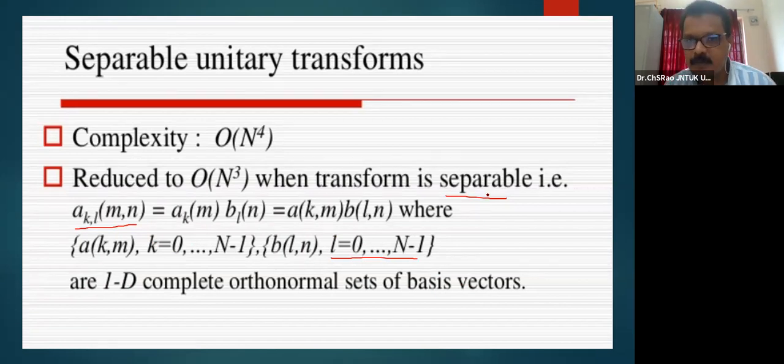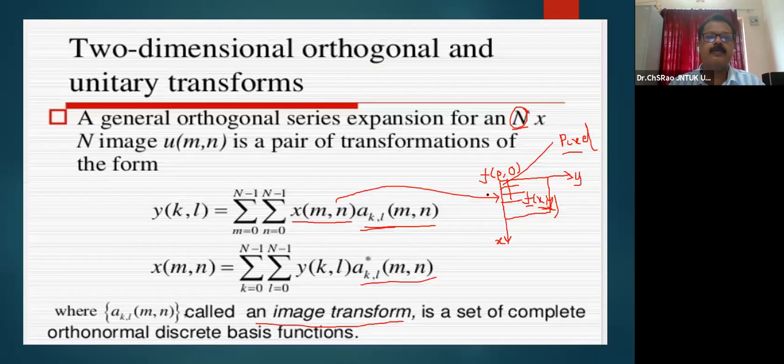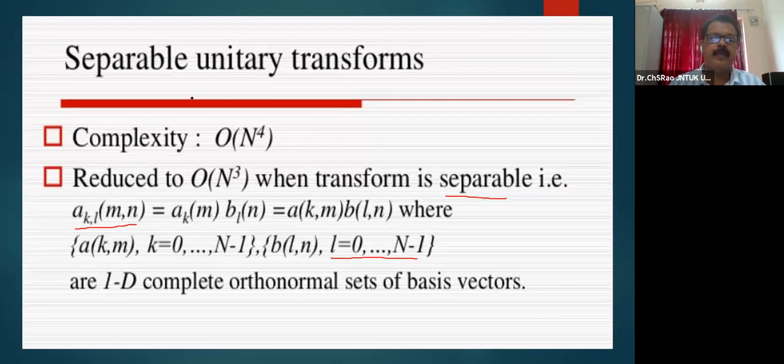What is the advantage of separable transforms compared to ordinary unitary transforms? A unitary transform requires a minimum computation complexity of n power 4. A separable transform which is unitary may require an order of n power 3.